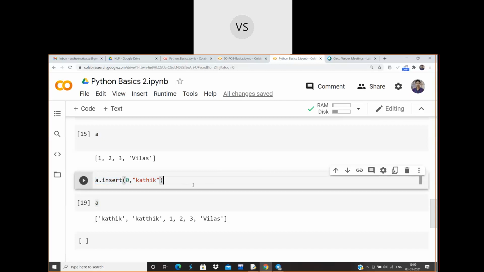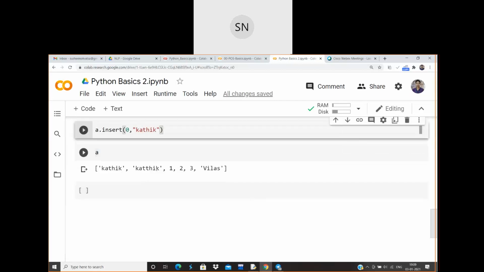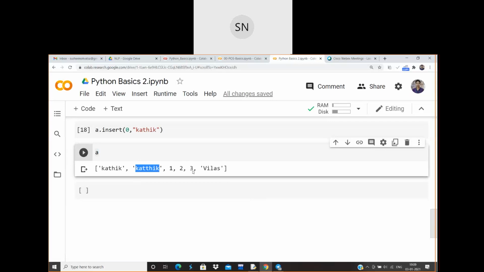Okay, fine. Yeah, I just wanted to remove this Karthik. So how do I actually remove? First of all, I just wanted to remove the name which is present in the last position. So how do I actually do that one? Have you heard of the words in data structures like push and pop? No brother, haven't heard. Okay, fine.